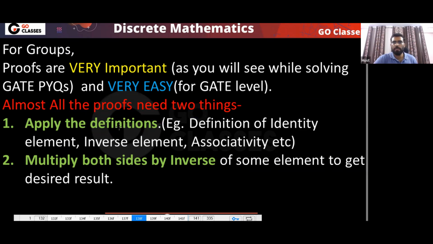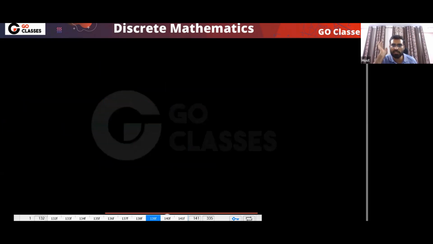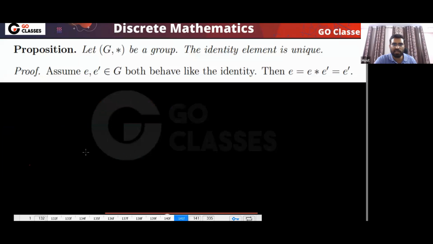That's it. Okay. If you do these two things, then almost 99% of the proofs for GATE exam are done. Okay, so this is what we are going to do now. Multiply both sides by inverse and also apply the definition. These are the two things. This is the template.